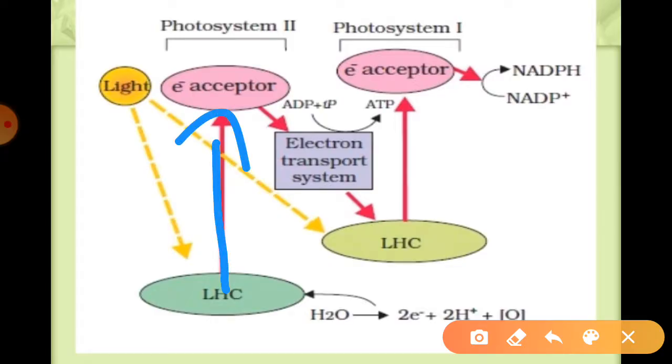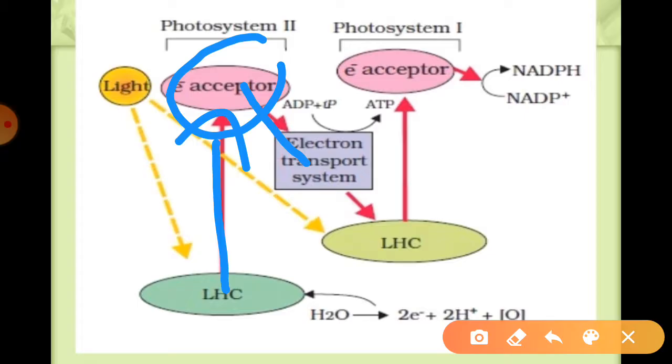Due to this the electron can jump to where the electron acceptor is already found, right? We can say they jump from their orbit, from their atomic nucleus, and the electron can be picked up by the electron acceptor, as you can see this is the electron acceptor over there, right? And these then pass further to the electron transport system consisting of cytochrome. After that these electrons are passed to the cytochrome complex.